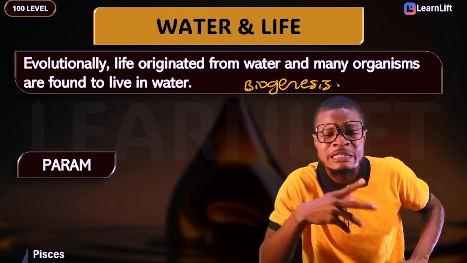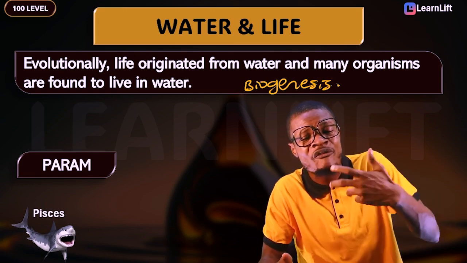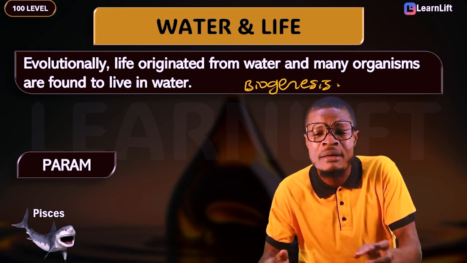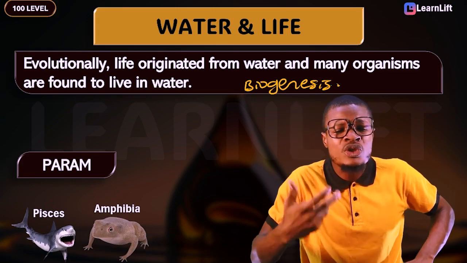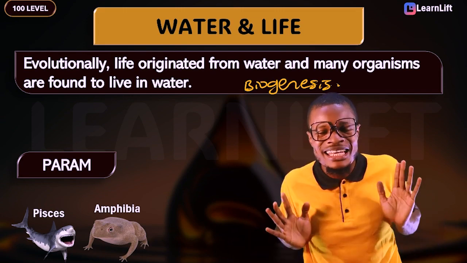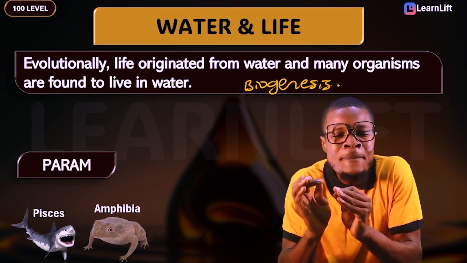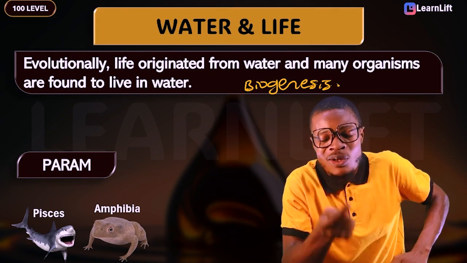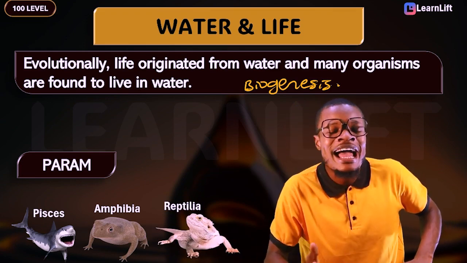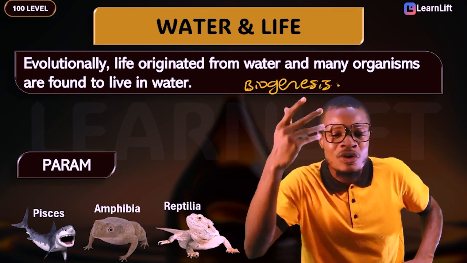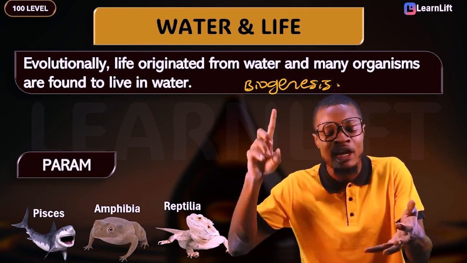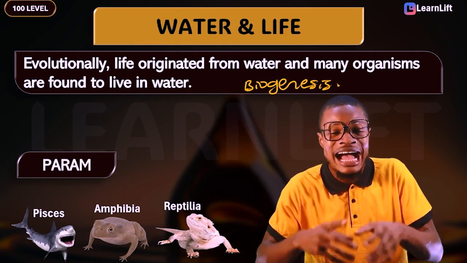Number 1 is called the class Pisces, and this includes things like your fishes, whether they are chondrichthyes, osteichthyes, or agnatha. All of them are under your Pisces. Number 2, we have what is called the Amphibia, not amphibians. Now listen, your examples of your class Amphibia are called the amphibians. Are you with me? Of course, you have what is called the Reptilia, and this includes things like your reptiles. Under the reptiles, that's where you have your wall gecko, your lizard, etc. They're under your reptiles. Under the Amphibia, what do we have there? Your toad, your frog, your newt, your salamanders, etc.